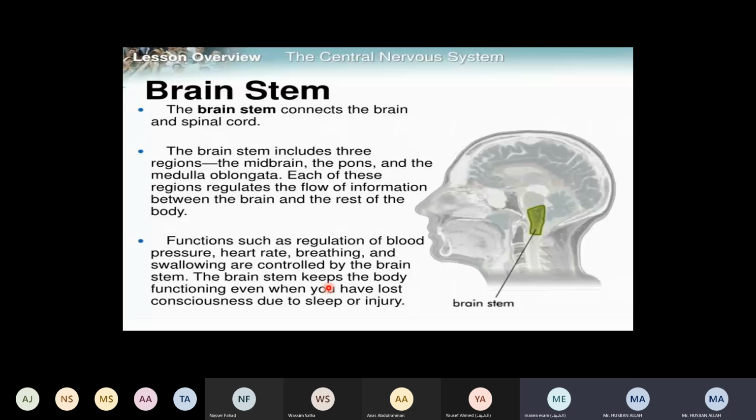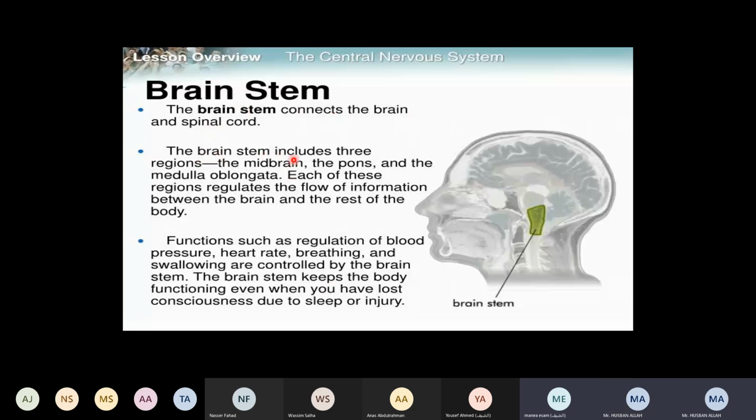So we need to connect the brain to the spinal cord. That is the main function, right? We need to connect all body parts to the brain, and we know the brain is the center of the nervous system. So if there is no connection, how would it work? The main function of the brainstem is that it connects the brain to the spinal cord. The brainstem connects the brain to the spinal cord.